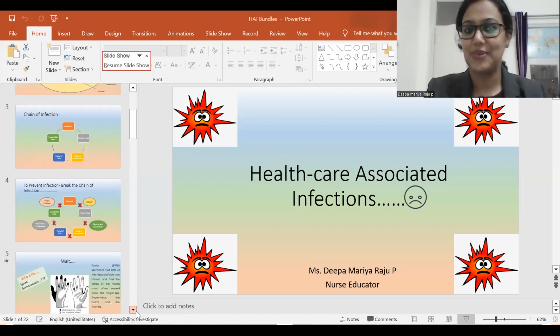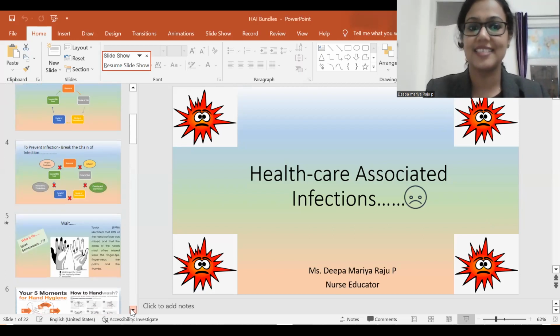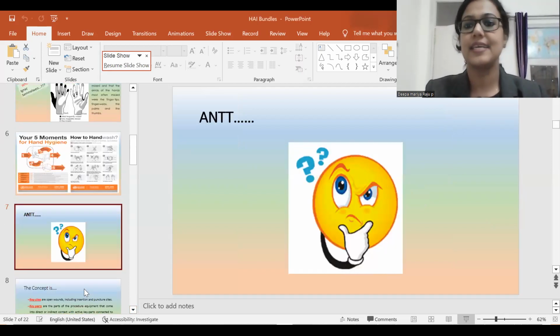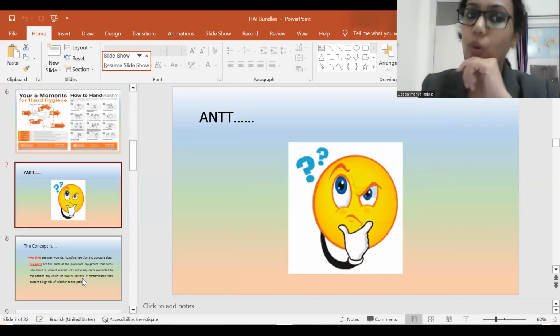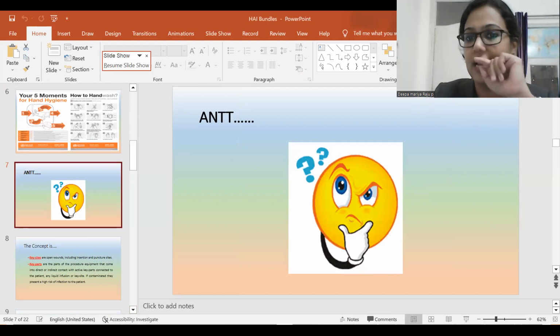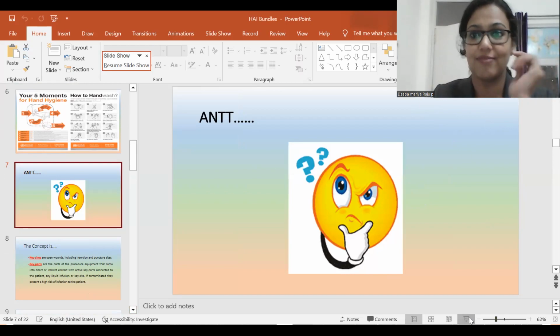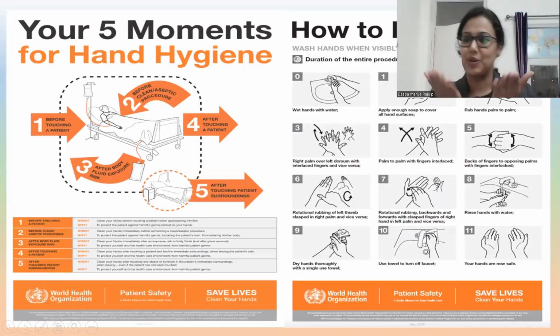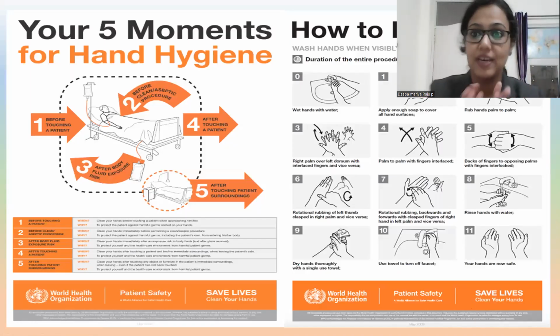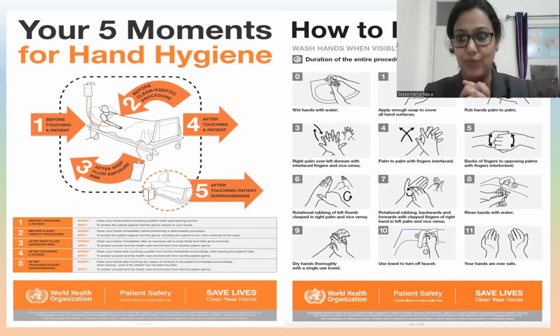I'm requesting you to perform the hand hygiene steps once, very thoroughly. See what the thing is: we all know the steps, but while performing, we are getting a bit confused. What is the problem? Why are we getting confused? Because it's not a habit. If we have a habit, we will never forget it.